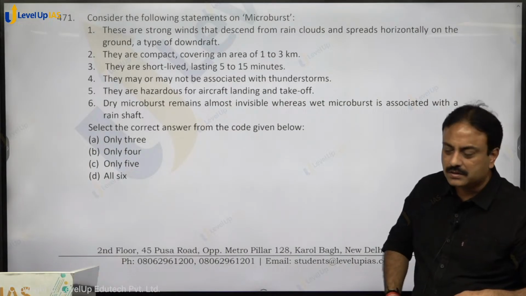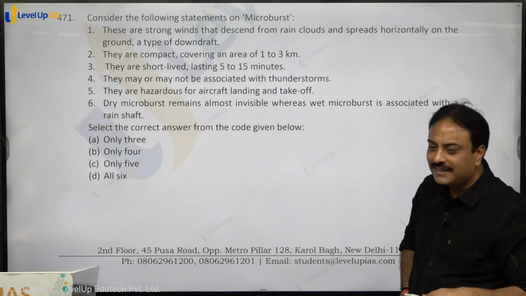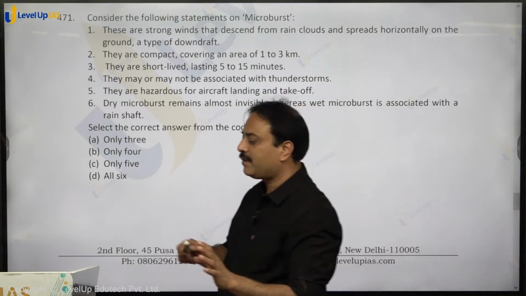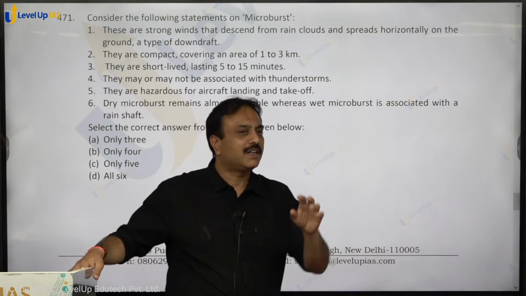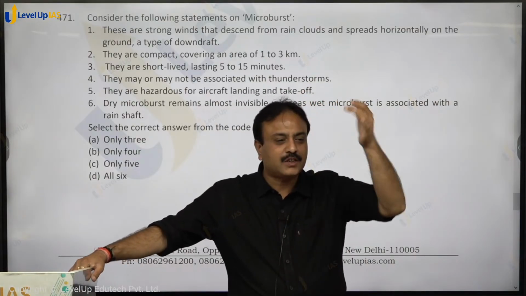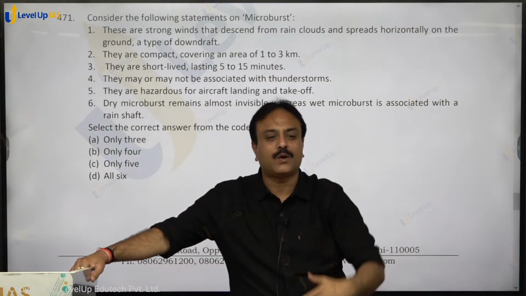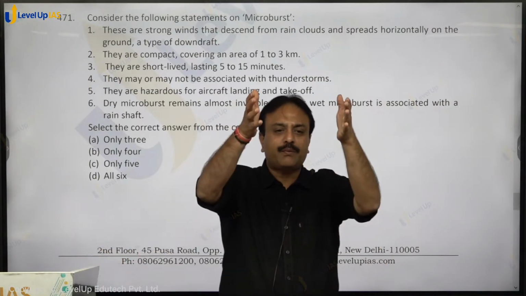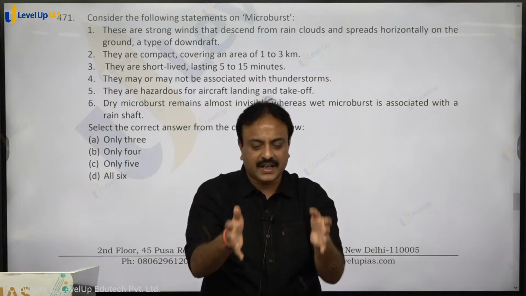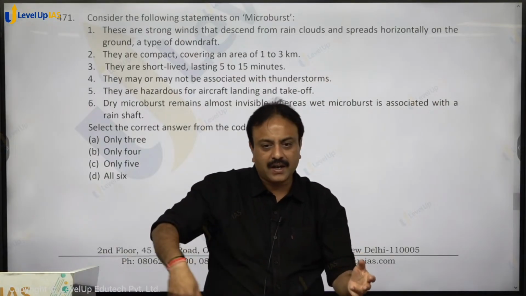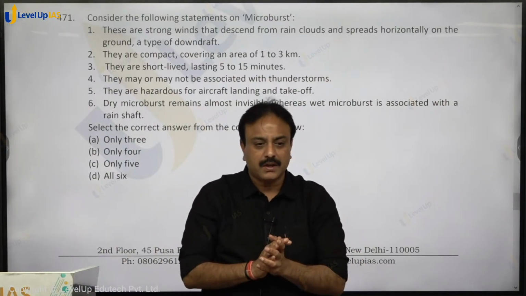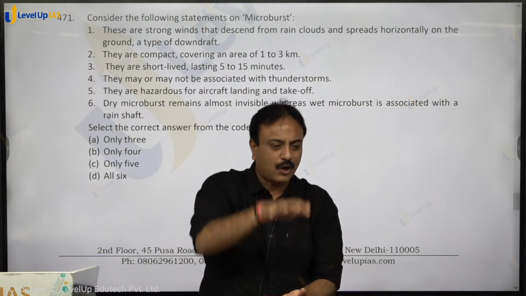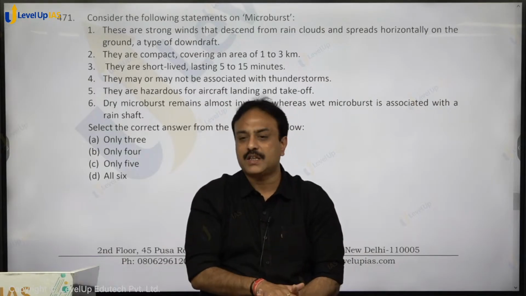Microburst नहीं सुना? Heard? These are strong winds. See, let me explain to you about a microburst. Thunderstorm is taking place. Thunderstorm is affected by updraft and downdraft. So when downdraft is taking place, sometimes downdraft becomes excessively concentrated in a small region having a diameter of 1 to 3 kilometers. उस 1 से 3 किलोमीटर के diameter में excessive submergence of air, down movement of air takes place, which is called as a microburst.